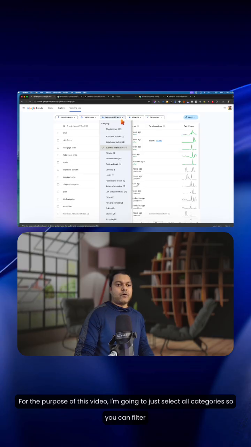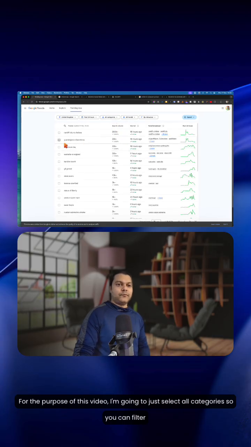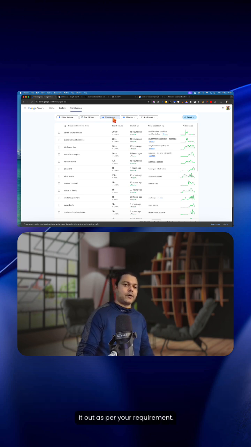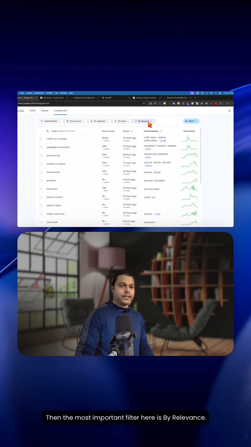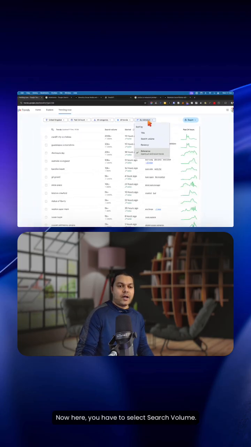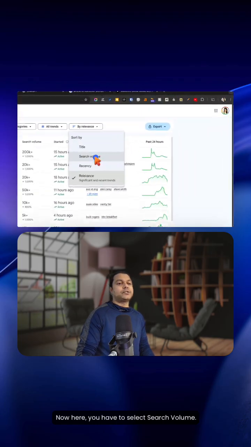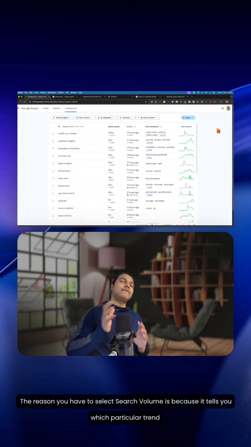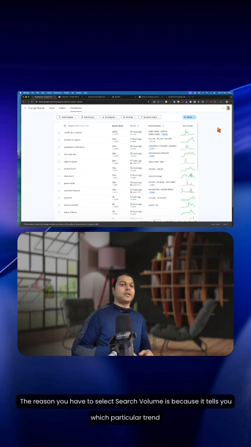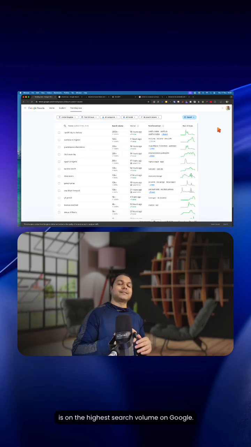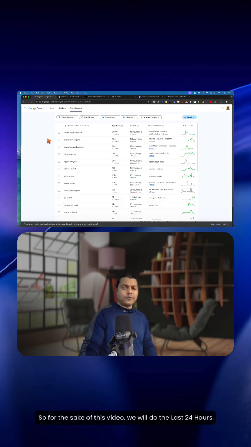For the purpose of this video, I'm gonna just select all categories so you can filter it out as per your requirement. Then the most important filter here is by relevance. Now here you have to select search volume. The reason you have to select search volume is because it tells you which particular trend has the highest search volume on Google. So for the sake of this video, we will do the last 24 hours.